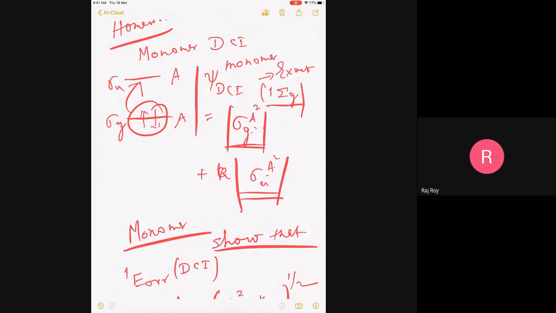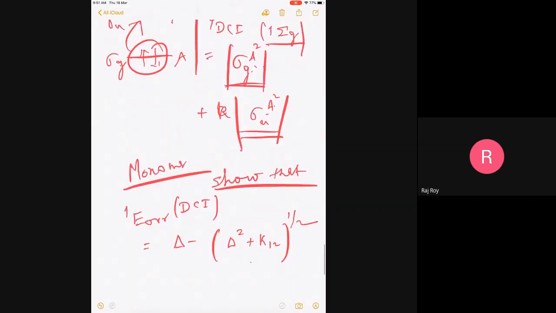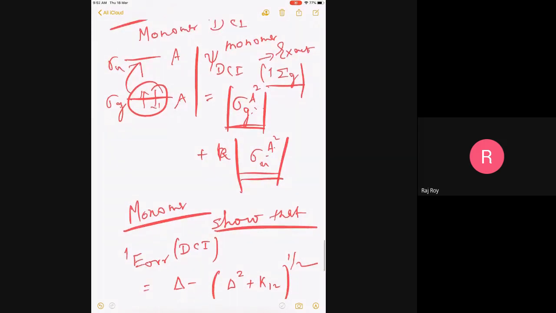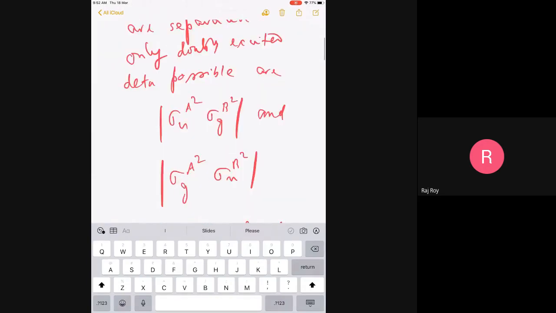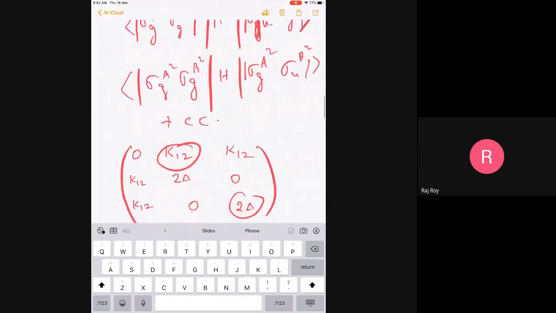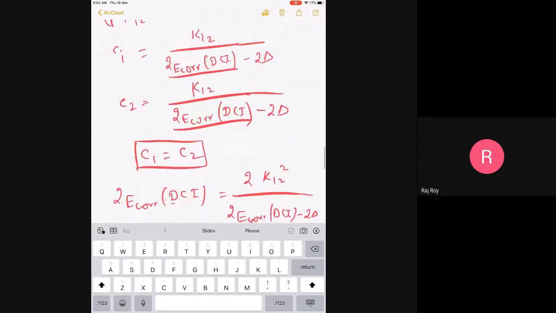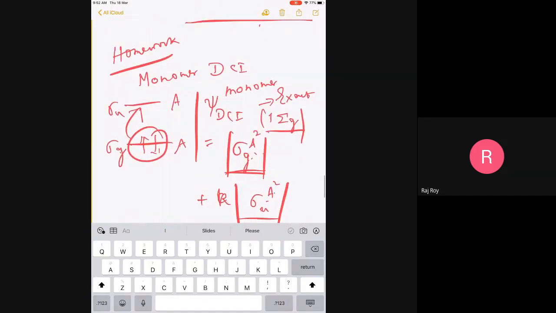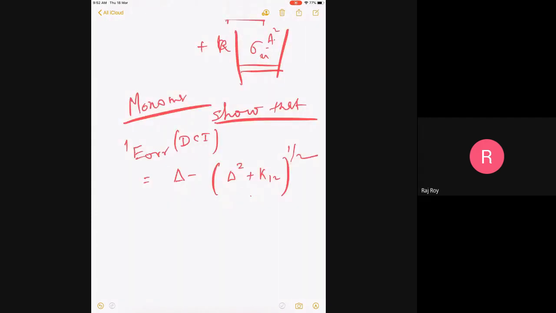And that is what we are trying to do everywhere. So please show that the DCI or the exact value in the minimal basis is just equal to this. I hope now using the K12 and delta, which are the same integrals, you'll very quickly see that. I wrote it for 4 electrons, but for 2 electrons, it is exactly identical. So I would give this as a homework. I have not given too many homework, so I think this may be a good homework problem.